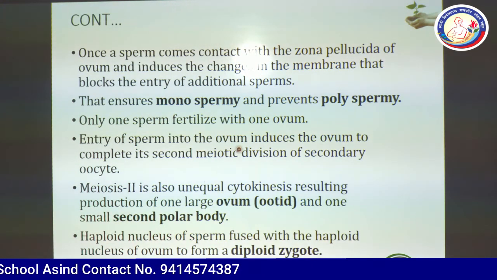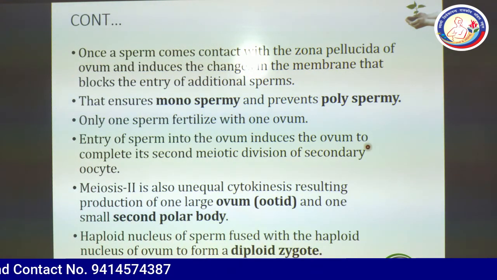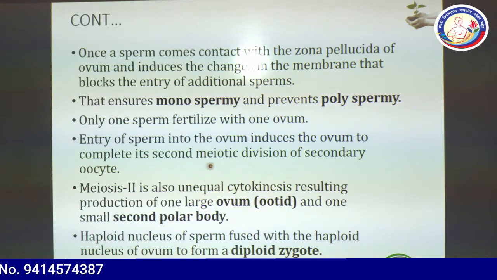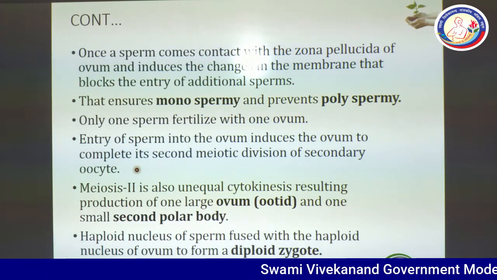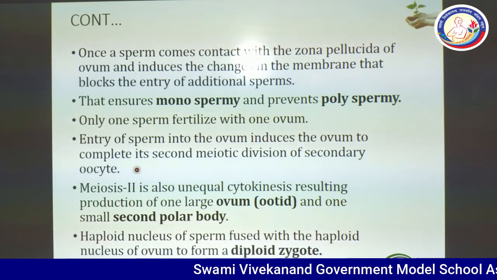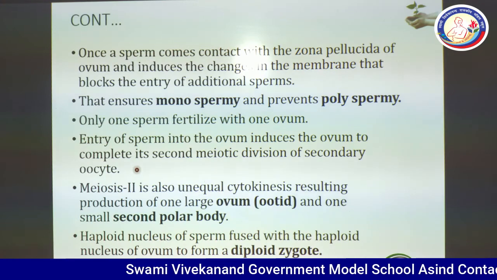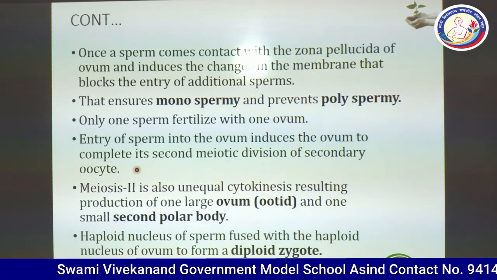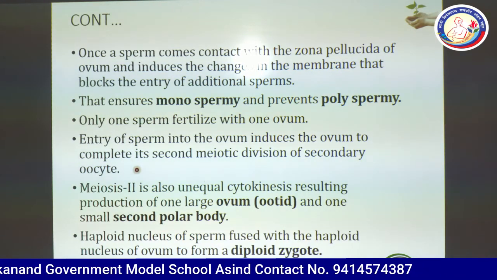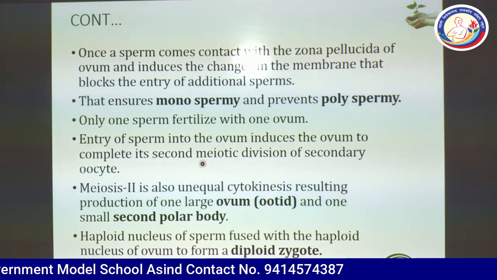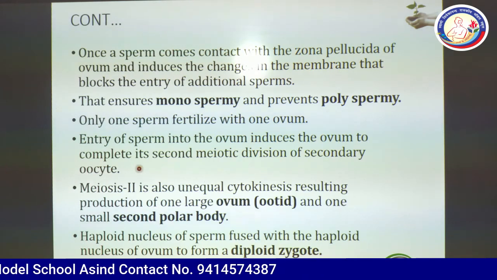Entry of the sperm into the ovum induces the ovum to complete its second meiotic division of the secondary oocyte. I have already told you during the menstrual cycle, the entry of the sperm results in meiosis second, and the secondary oocyte is formed and one polar body is created.